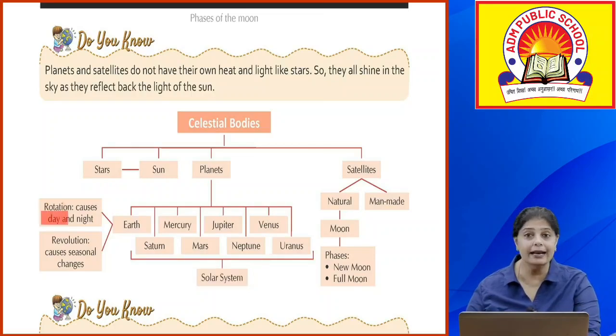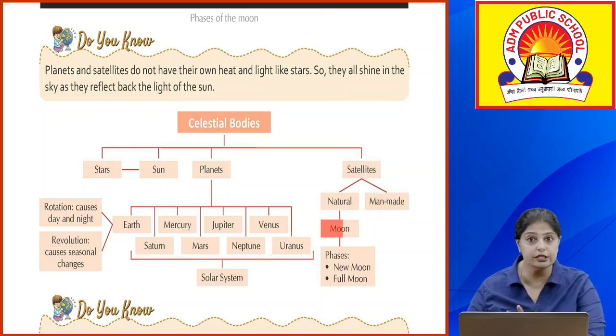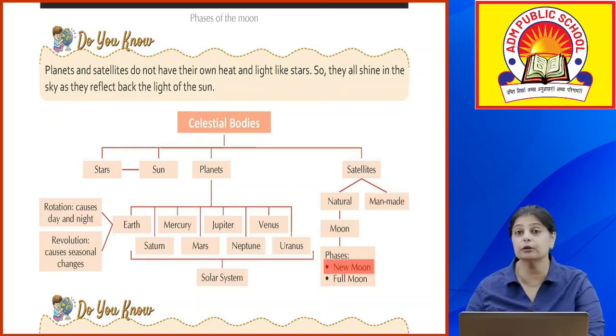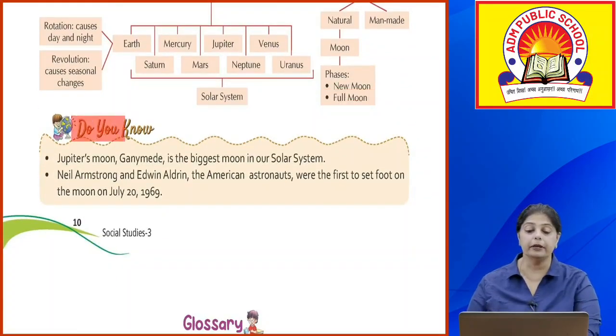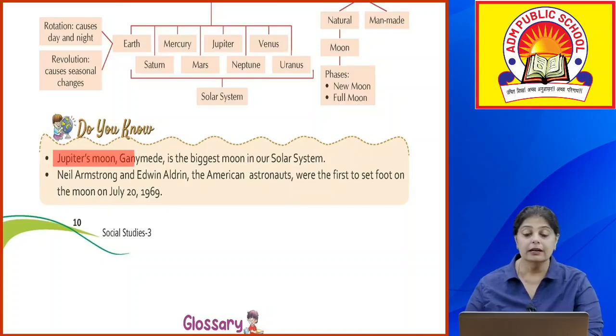What happens because of rotation? Day and night happen, and because of revolution, the seasons change. Okay, the seasons change according to the revolution of the planets. Okay, now satellites. What are satellites? They can be of 2 types, natural and man-made. Natural satellite is the moon. And the moon has different phases, of which the main ones are the new moon, when you do not see the moon, the Amavasya, and the full moon, the Purnima.